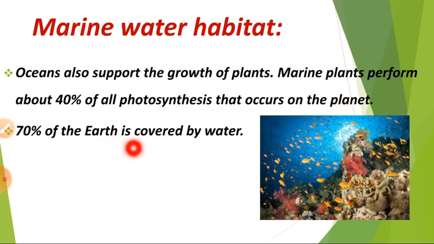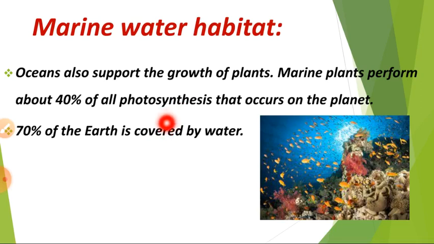70% of the earth is covered by water. If we see the earth from space, we can see mostly blue color, because 70% of the earth is covered by water. And 40% of the plants from the marine water perform the photosynthesis process throughout the world.